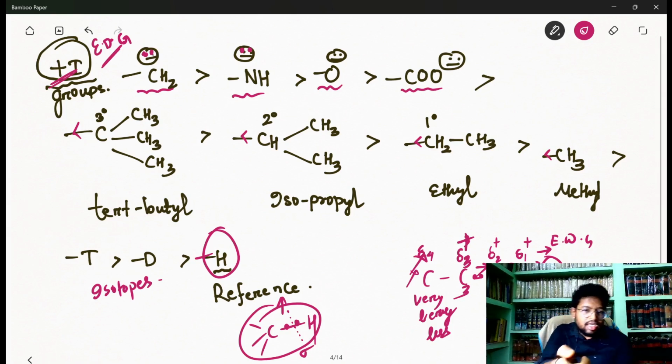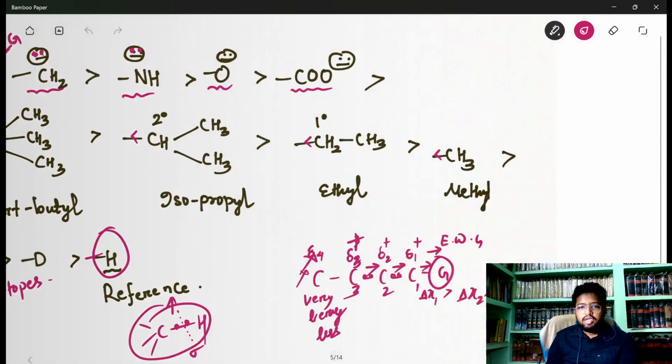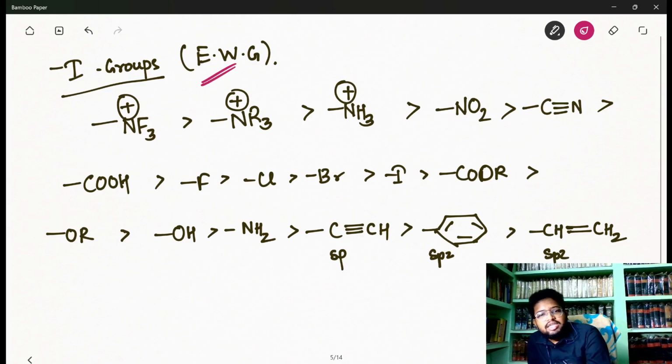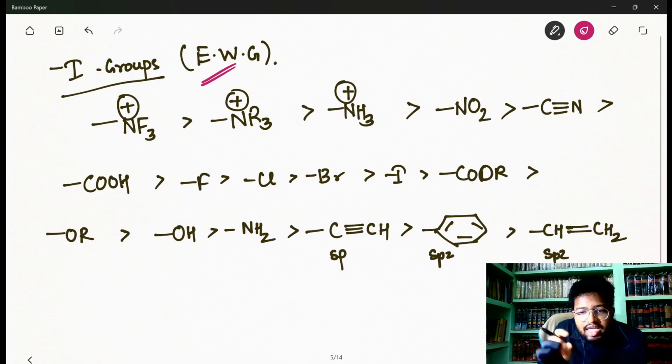Then if you attach any of the above groups in this slide, they will push the sigma electrons towards the carbon. And what will happen as a result? The carbon will gain more electrons and get a del negative. Now, as I already told you, electron withdrawing groups or minus I groups are those that themselves carry a positive charge, or if the element is more electronegative they will act as electron withdrawing groups. So groups carrying a positive charge and more electronegative elements will have a withdrawing effect like this.